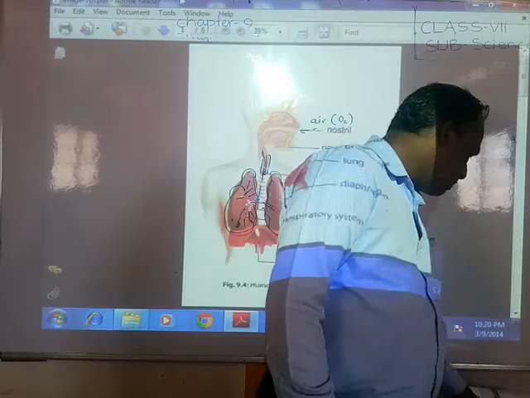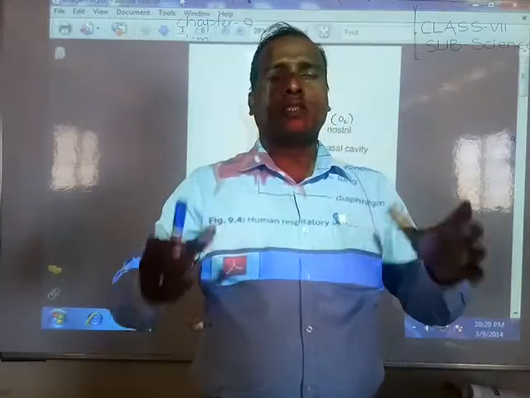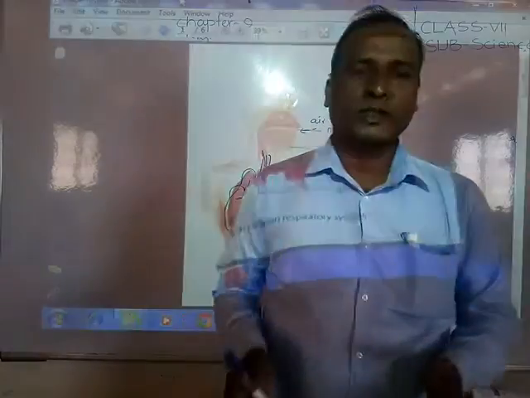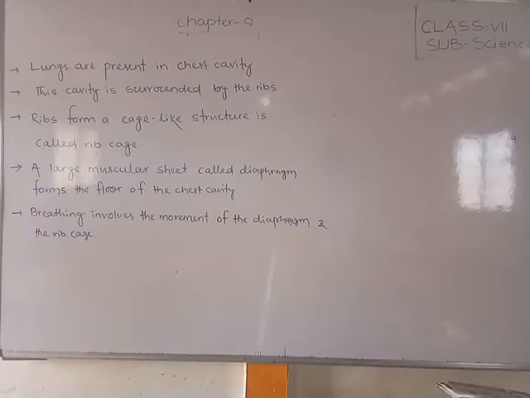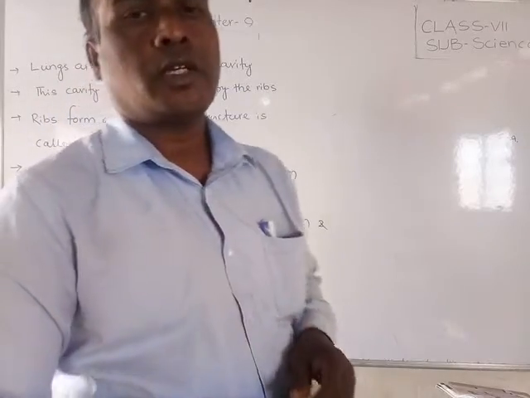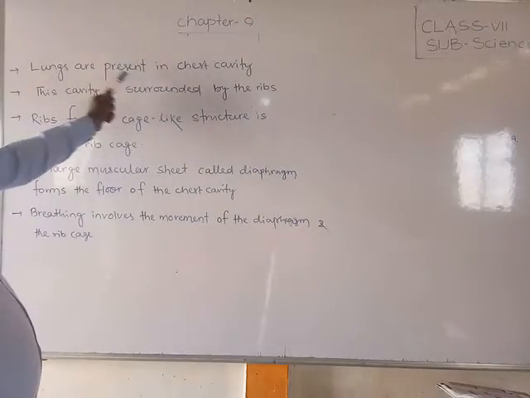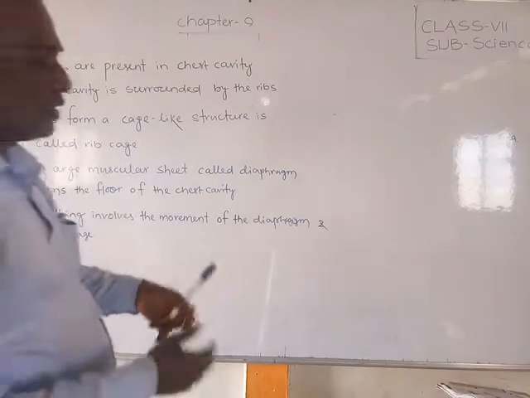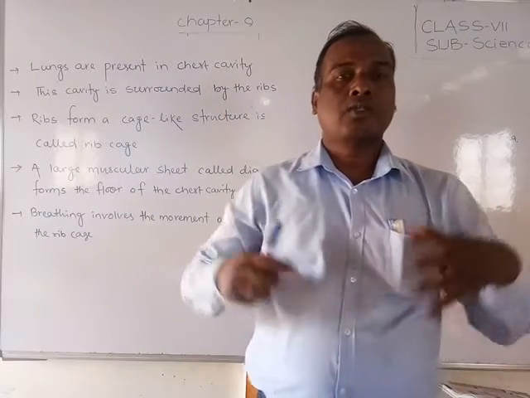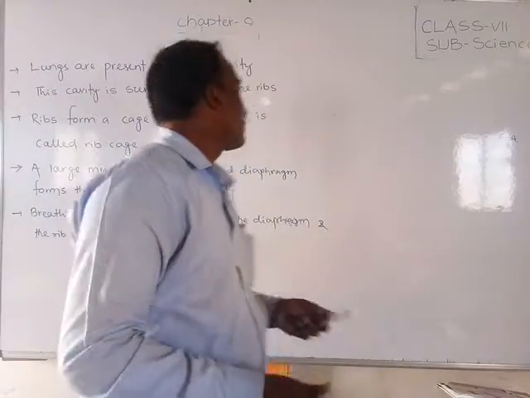Next we will discuss how the lungs sit inside a specific bony cavity that protects them, which is called the rib cage. So how are the lungs situated in our body, and how are they placed under the rib cage? The lungs are present in the chest cavity, which is made by the rib cage. Inside it, what is there? Our lungs.